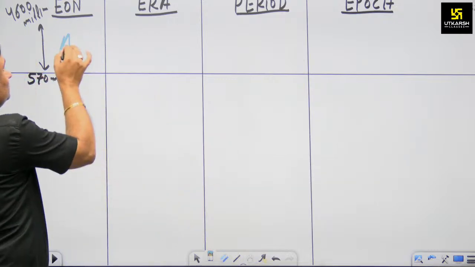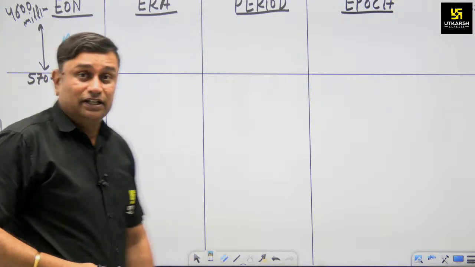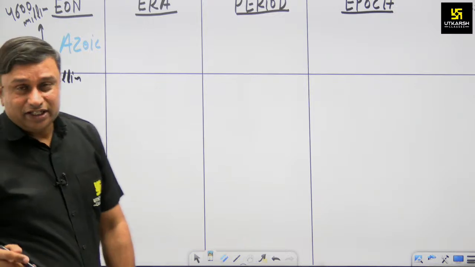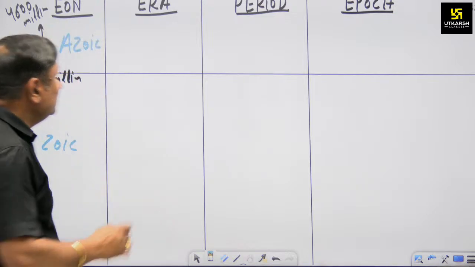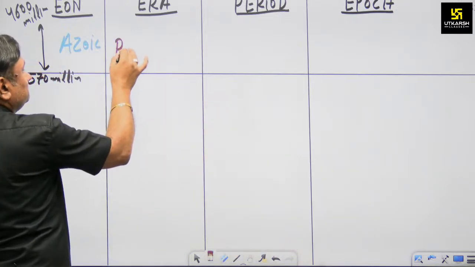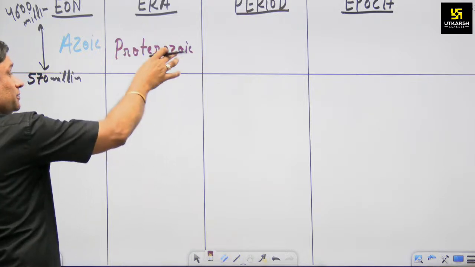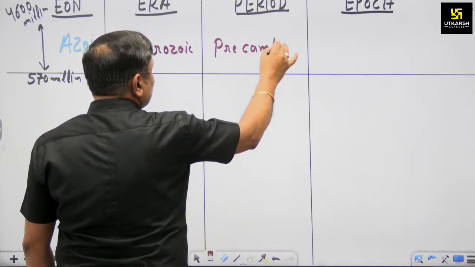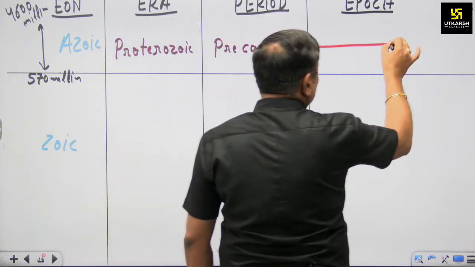Azoic. What does Azoic mean? At this time there are no living beings at all. Then after 570 million years it is the Zoic time period. Okay, so before 570 million years back there is an era, and the era is known as Proterozoic. During this Proterozoic there is a period, and the period is known as Precambrian. And Precambrian is famous for the development of Aravalli.